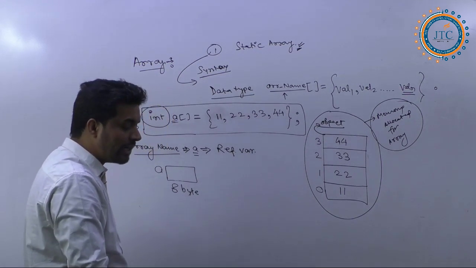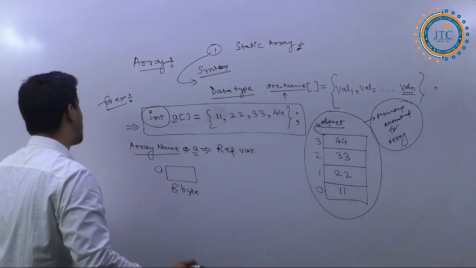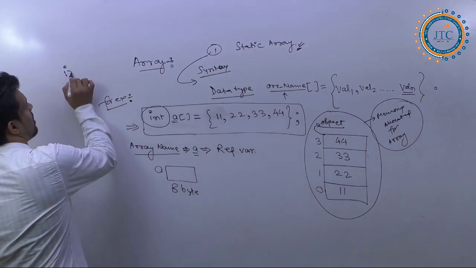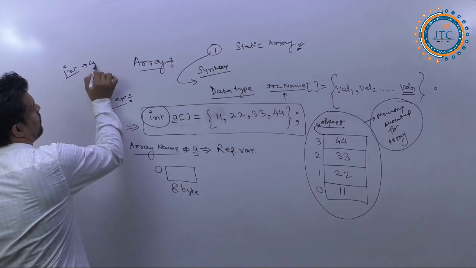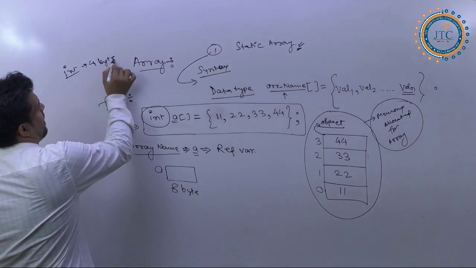So an integer allocates 4 bytes of memory. Int takes 4 bytes of memory.